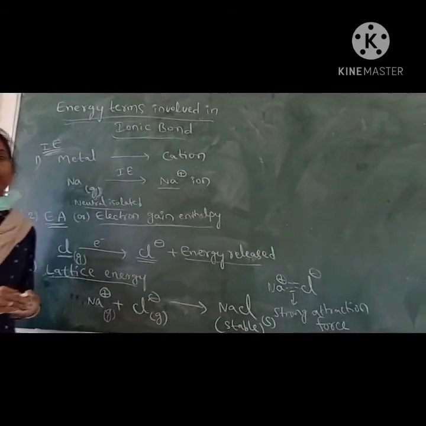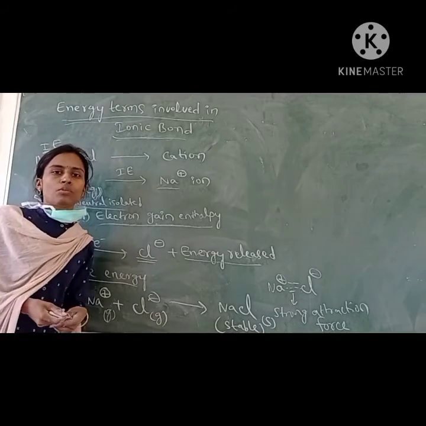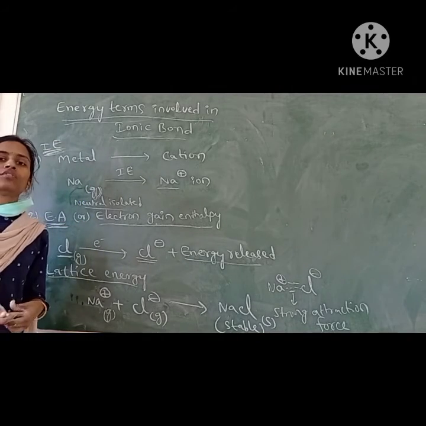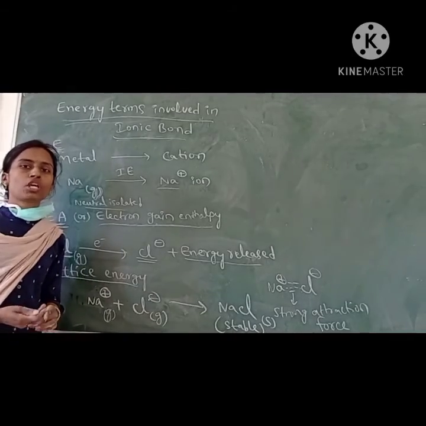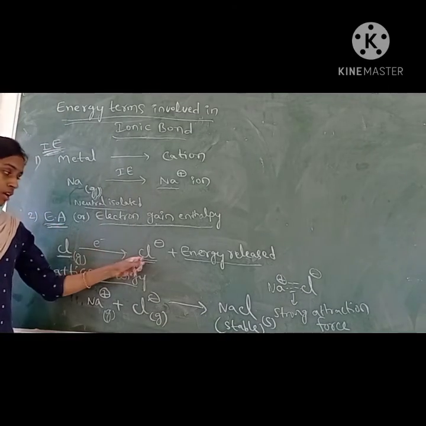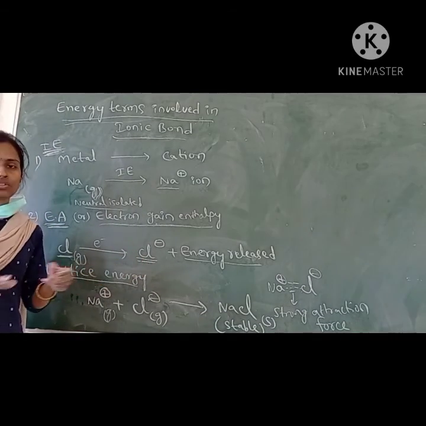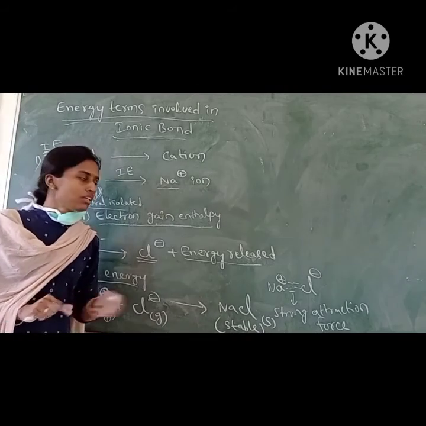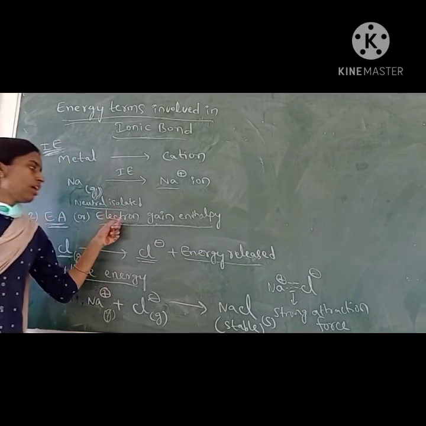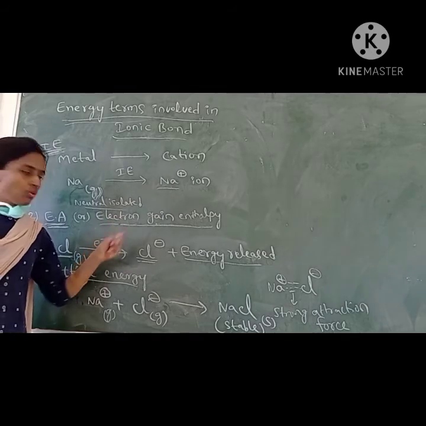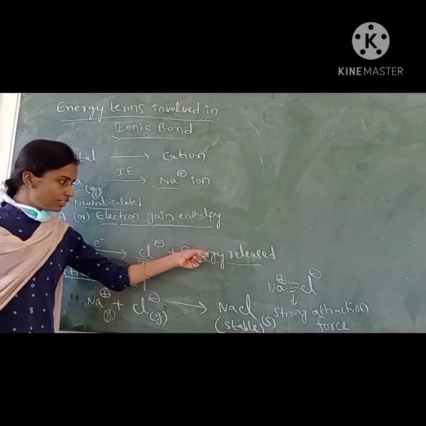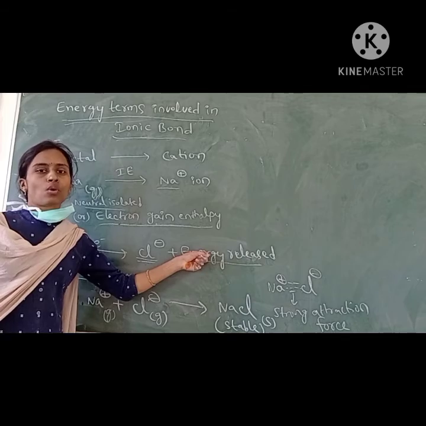Electron gain enthalpy may be endothermic or exothermic, but most of the elements will release energy because they are getting a stable electronic configuration. Any process which is stable will release energy. That energy released is called electron gain enthalpy.